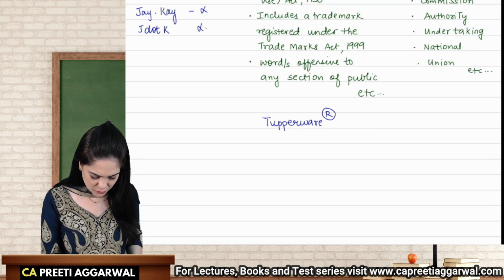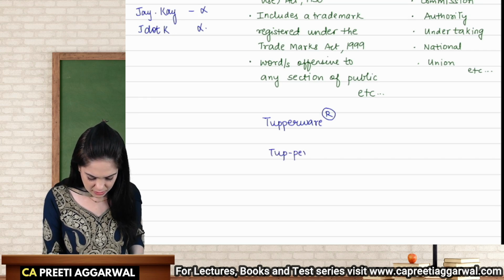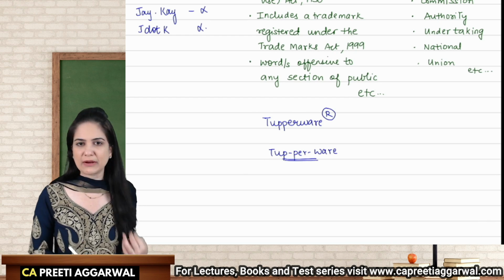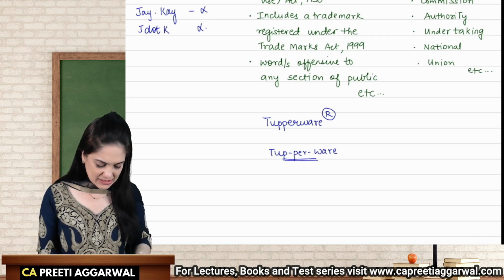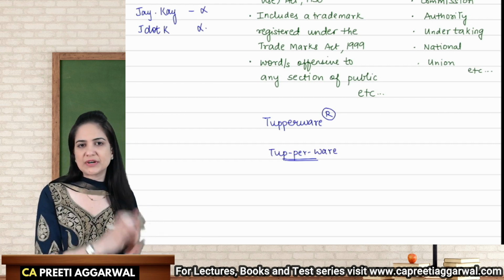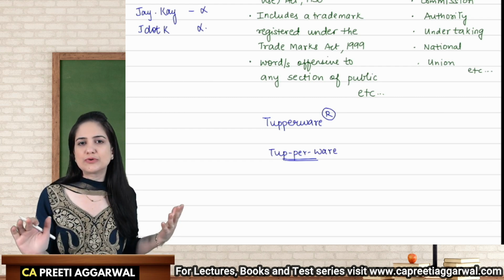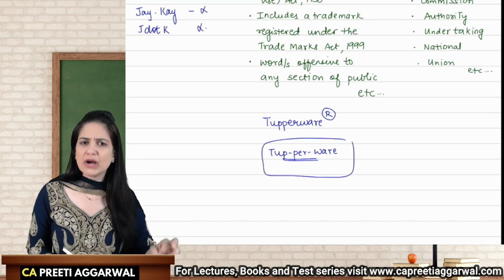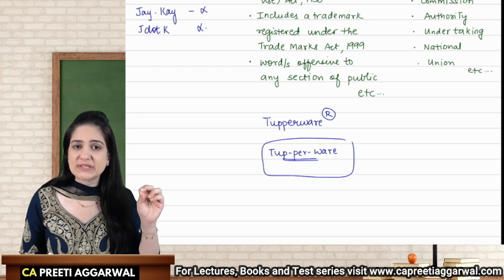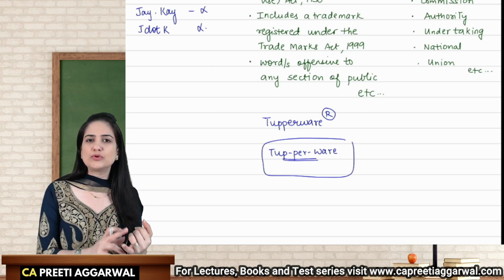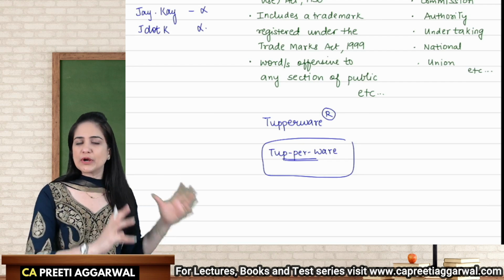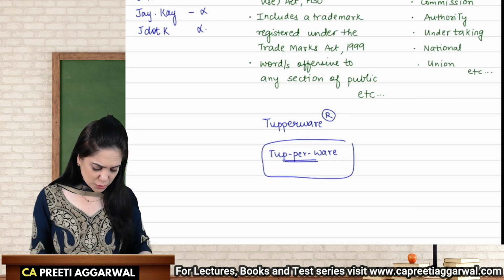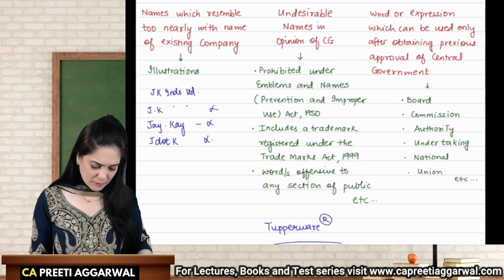I like this name, so what I do is I include the name Tupperware in the name of my company in this manner. Now, in this case, ROC says that it is resembling the already registered trademark of a company. You will not be allowed to register a name containing a registered trademark. You will not be allowed to register a name which contains words which are offensive to a particular section. Like you cannot use the word Dalit. You cannot use words which are specific to any political or religious sentiment that can be hurt. We will not allow you to register a name containing those words.